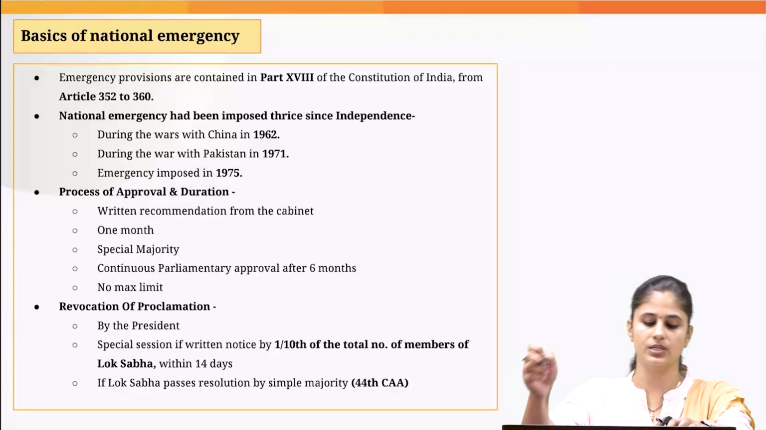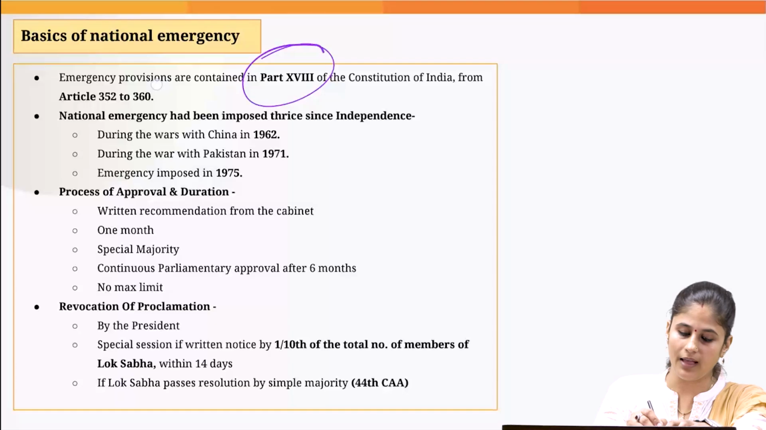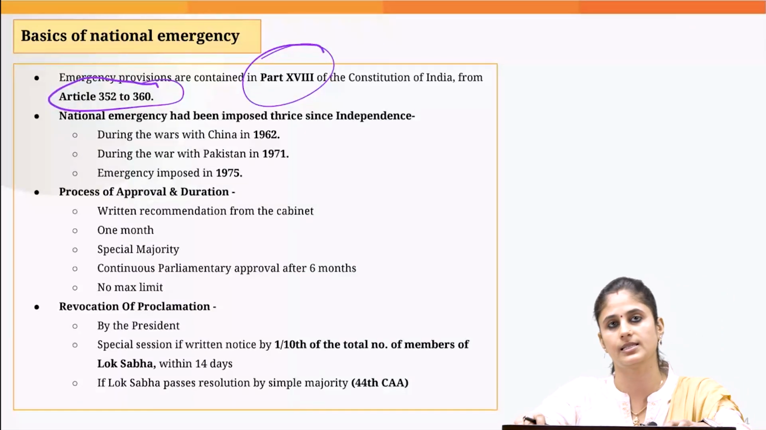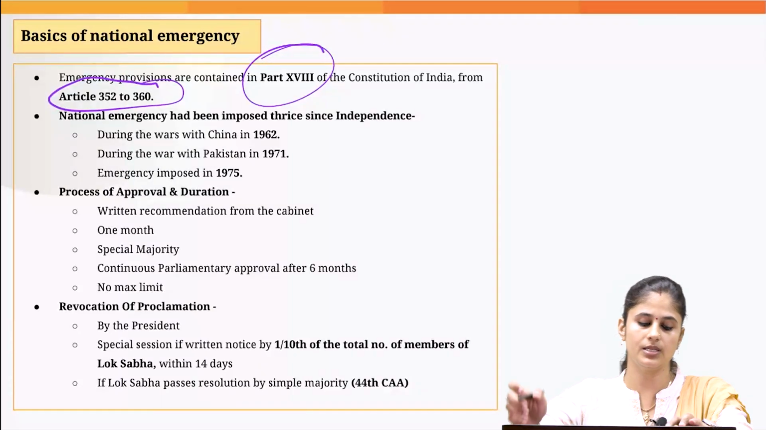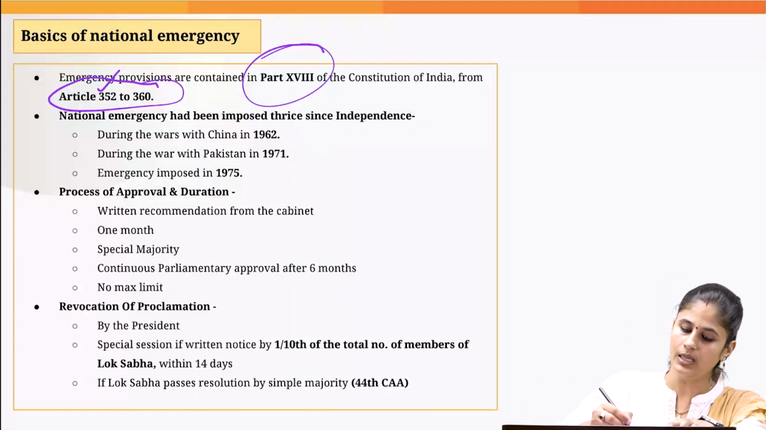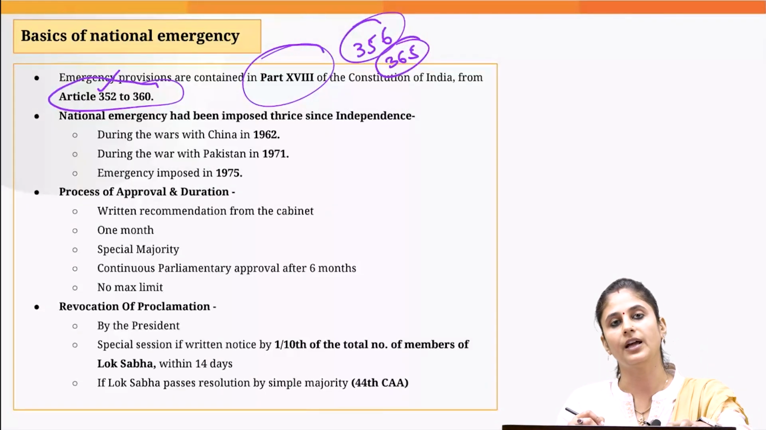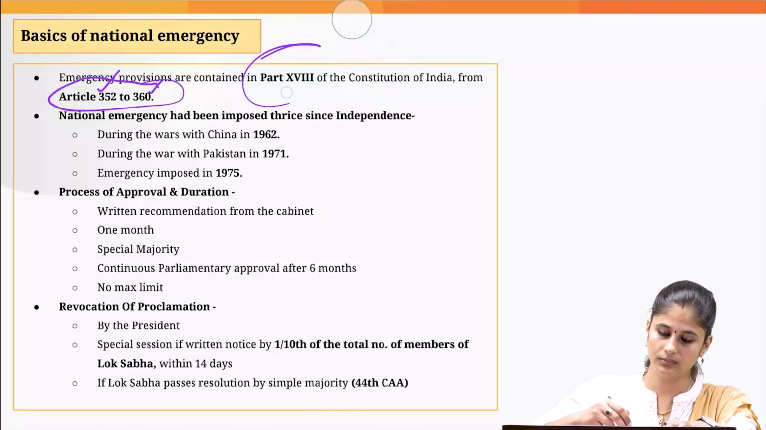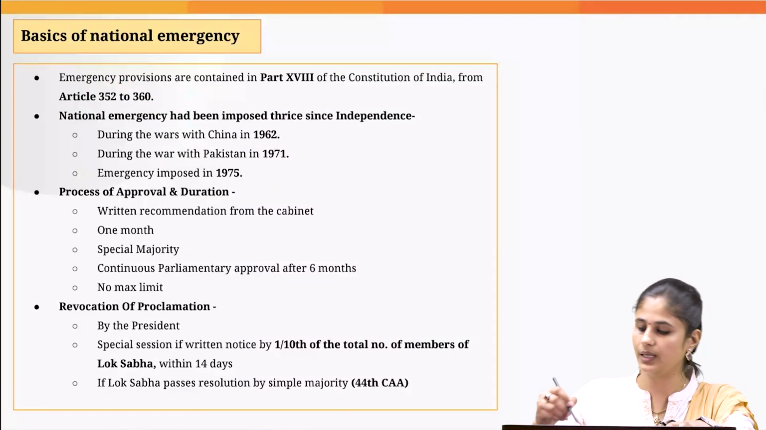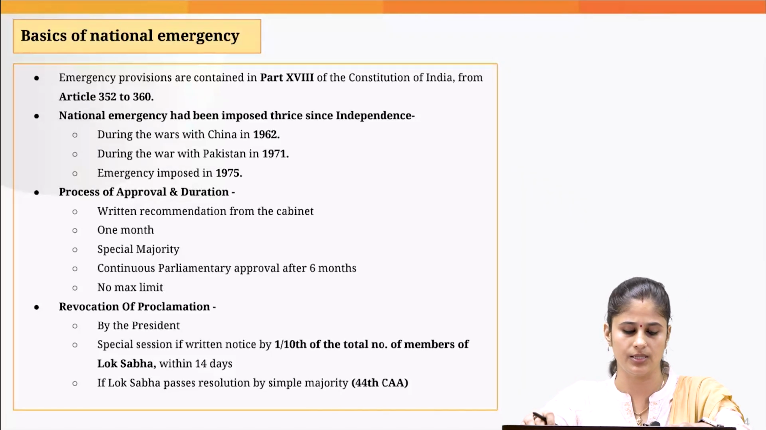Emergency provisions are basically provided under Part 18 of the Indian Constitution, and we have Articles 352 to 360. When you talk about national emergency, it is provided under Article 352. When you talk about President's Rule, that is provided under Articles 356 and 365. And the financial emergency is provided under Article 360. Now, herein we will be looking into the provisions related to national emergency only.